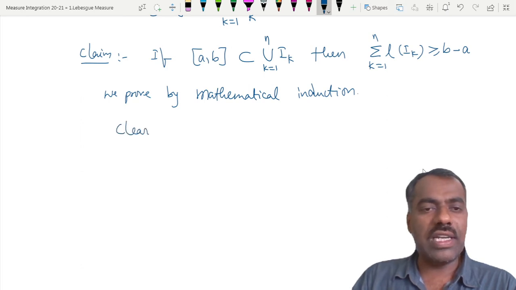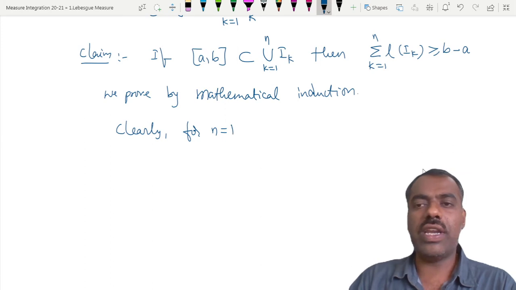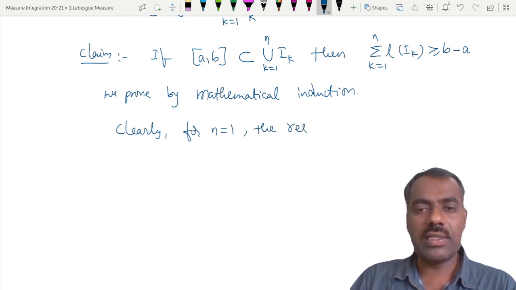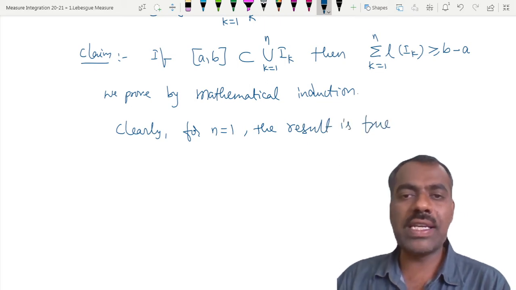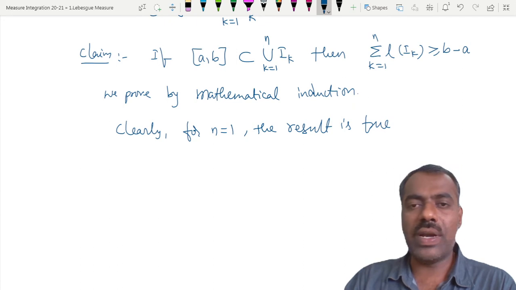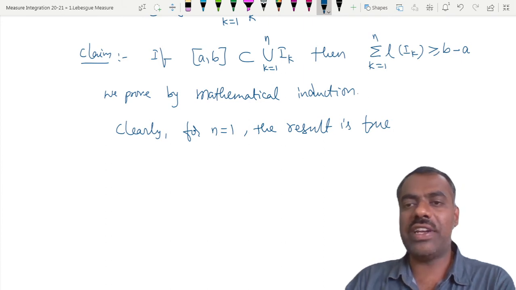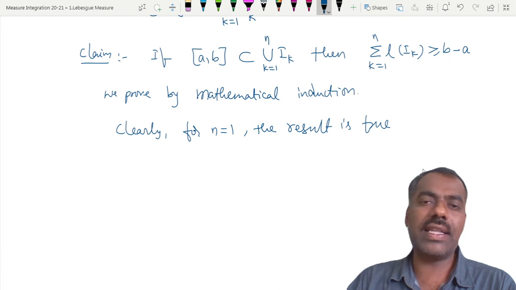So now clearly for n is equal to 1, the result is true. Why? If n is 1, then here you have only one interval, and a comma b is contained in I1. So obviously on the right-hand side you have only one, and the length of this one is greater than or equal to this.